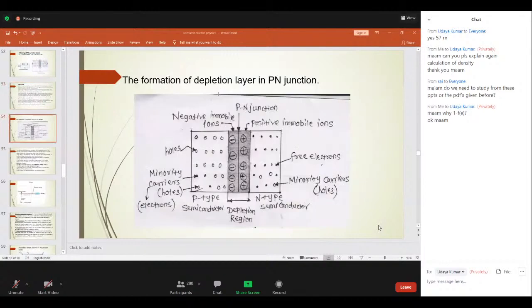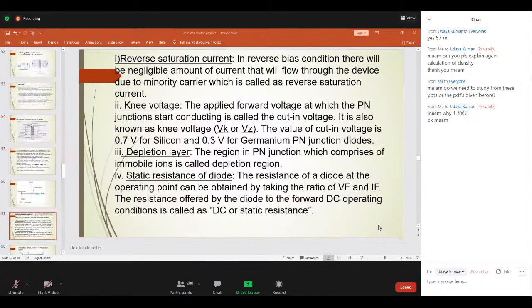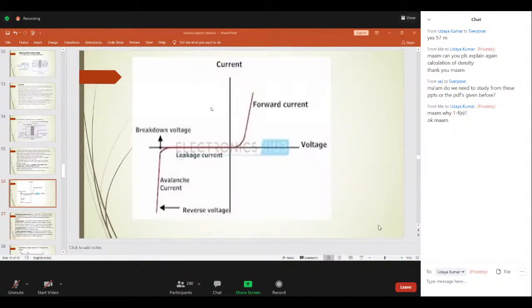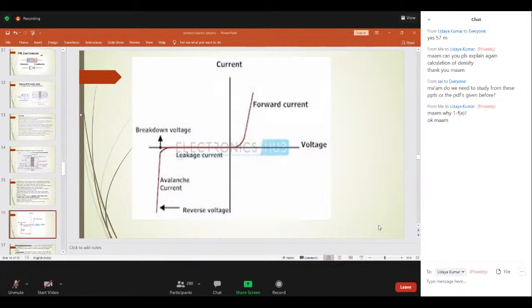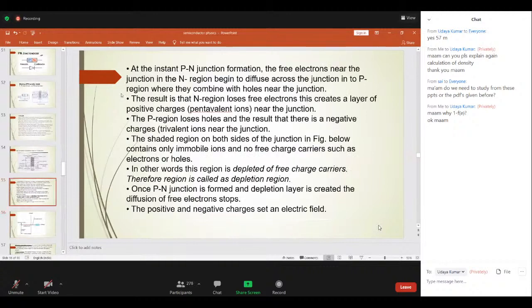And what is reverse bias? Reverse is the reverse. P-type is connected to negative and N-type is connected to positive. Then we call it reverse bias. Here, they may ask you in two ways. Explain the theory of PN junction. When they ask for the theory of PN junction, write down only the unbiased PN junction, forward biased PN junction, and reverse biased PN junction. Only that part you have to write.